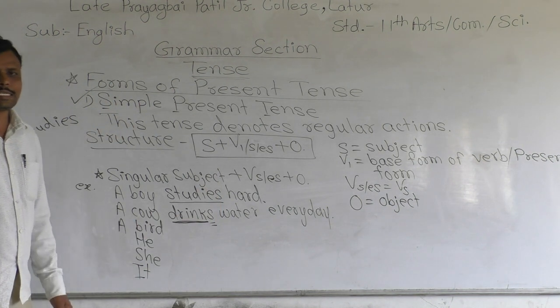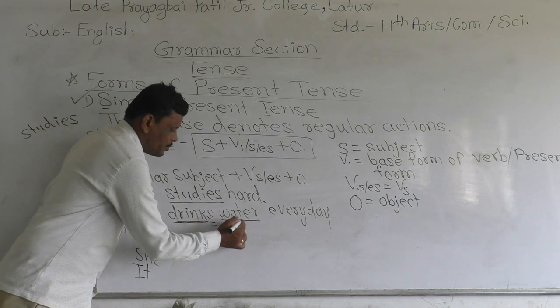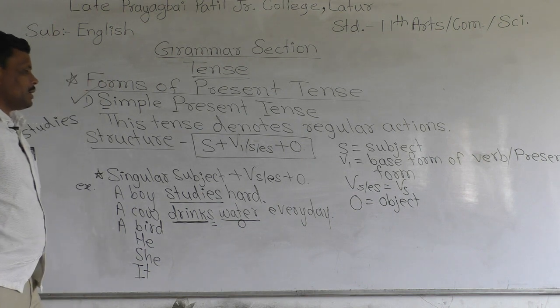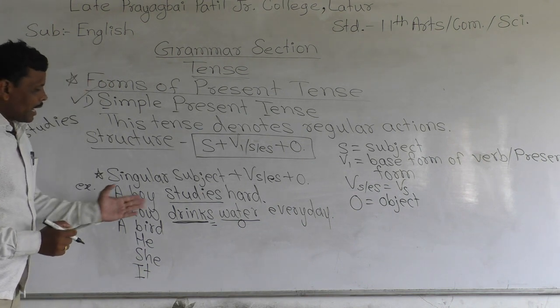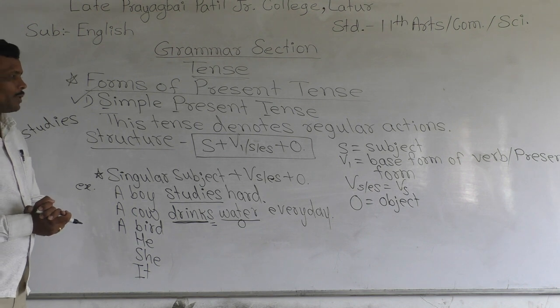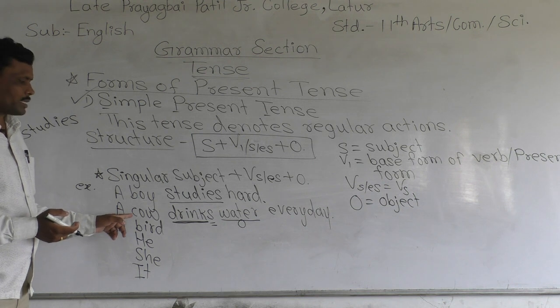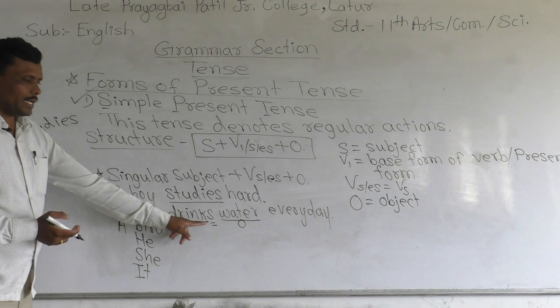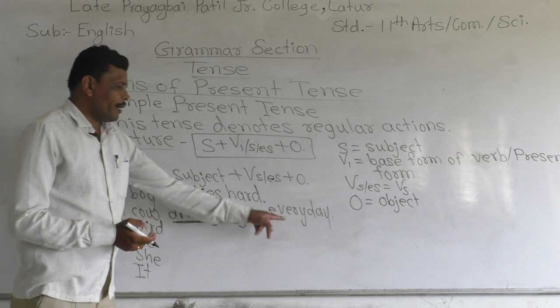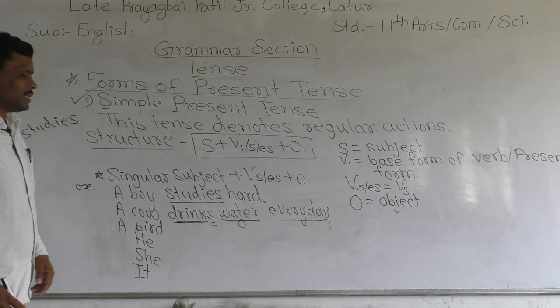Only s is added, and water is the object, and every day is an adverb. A cow drinks water every day. This is an example of simple present tense, because after a singular subject there is the s form, and every day is the word that is used in this sentence.